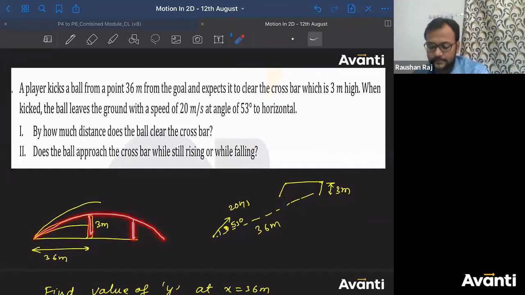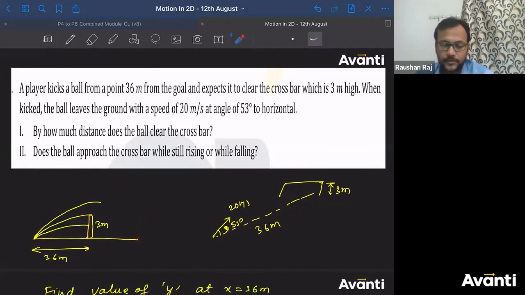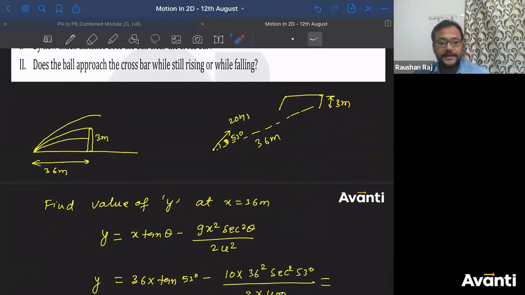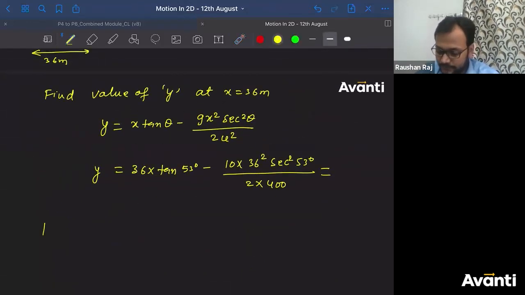Whether the ball is going to approach the crossbar while rising or while falling, how will you decide this part? Any inputs, guys? Find out the range. क्या करोगे, let me write it down: find range.